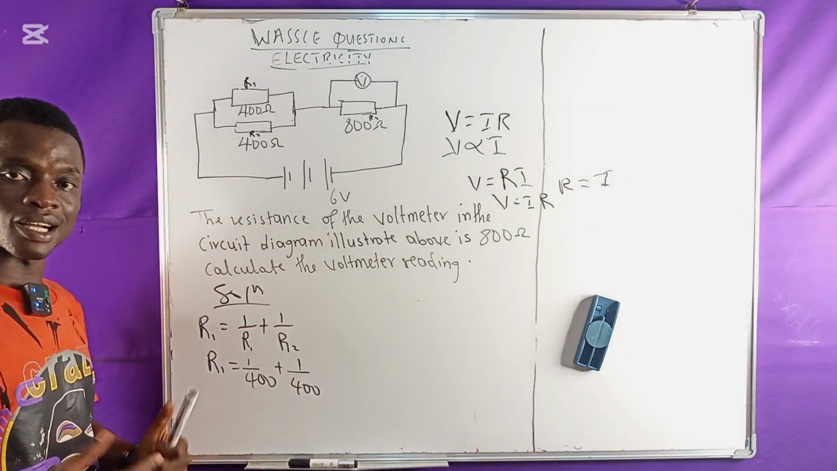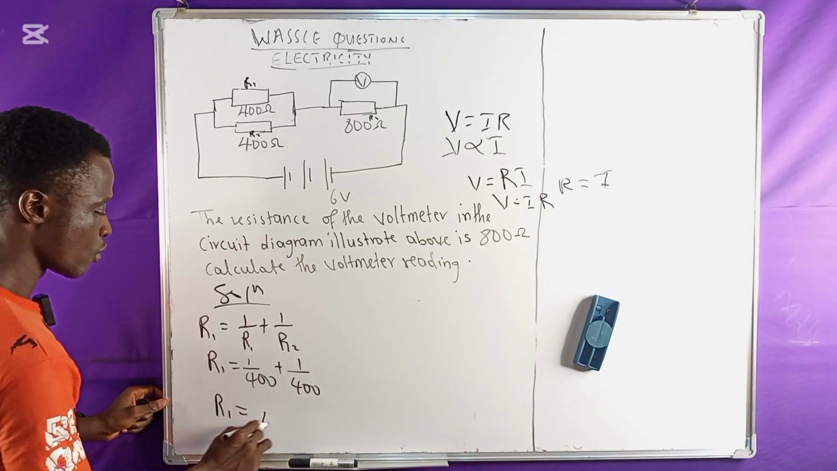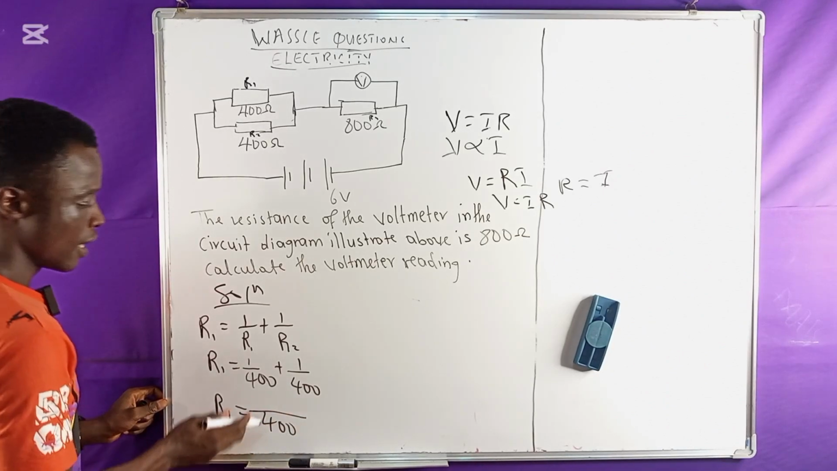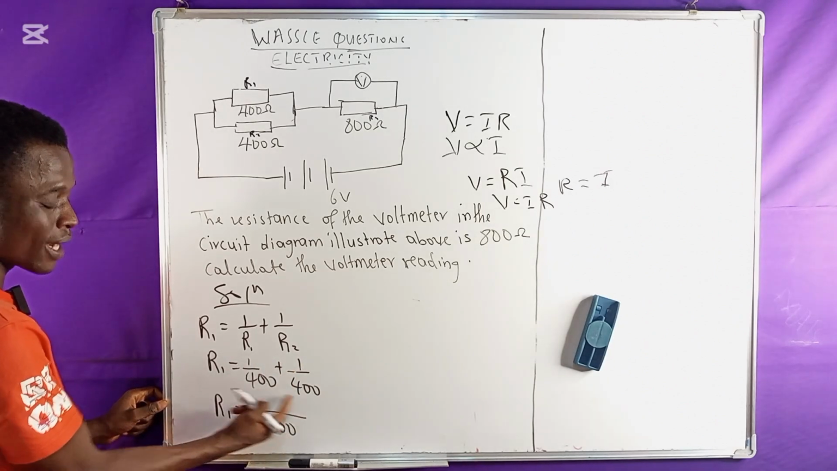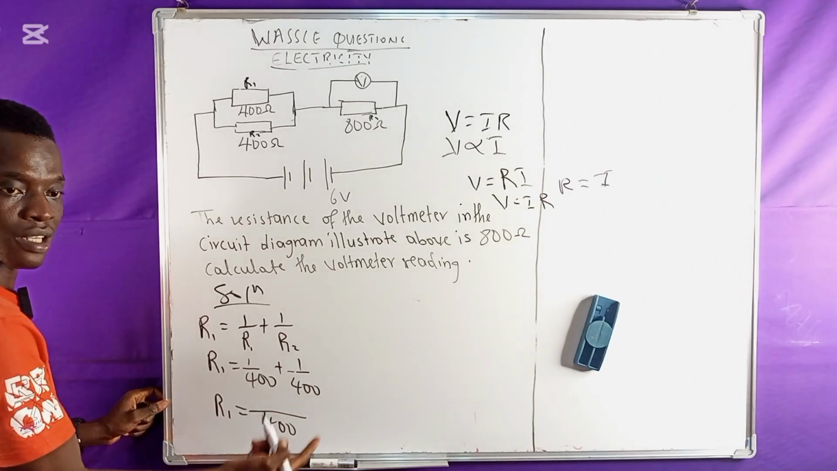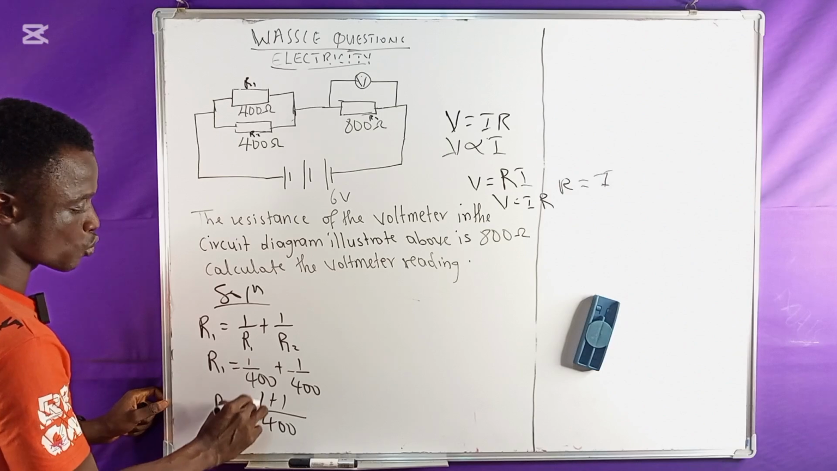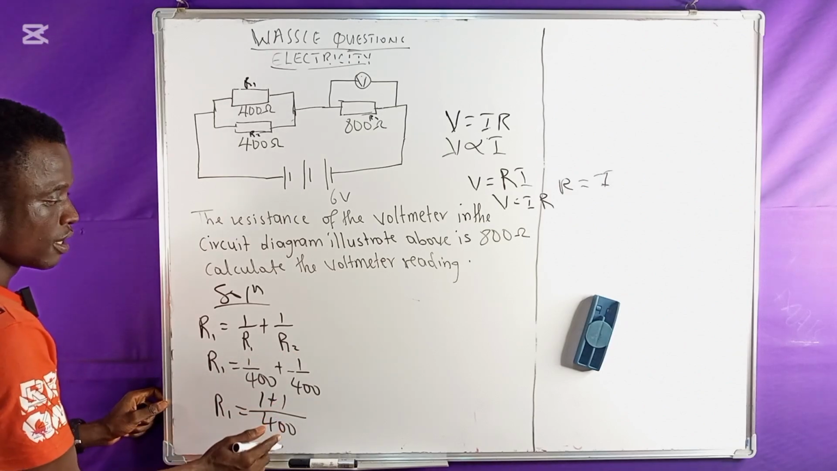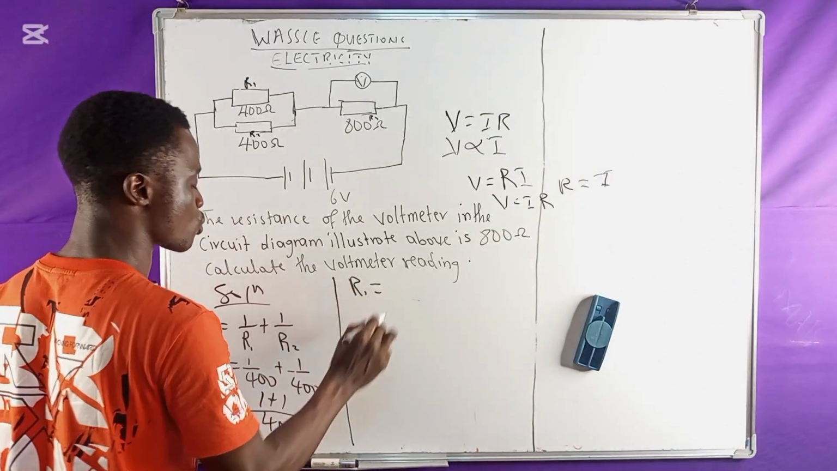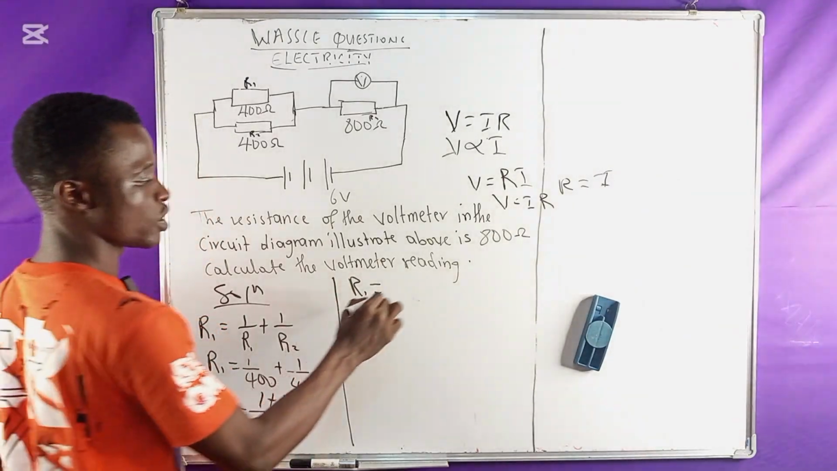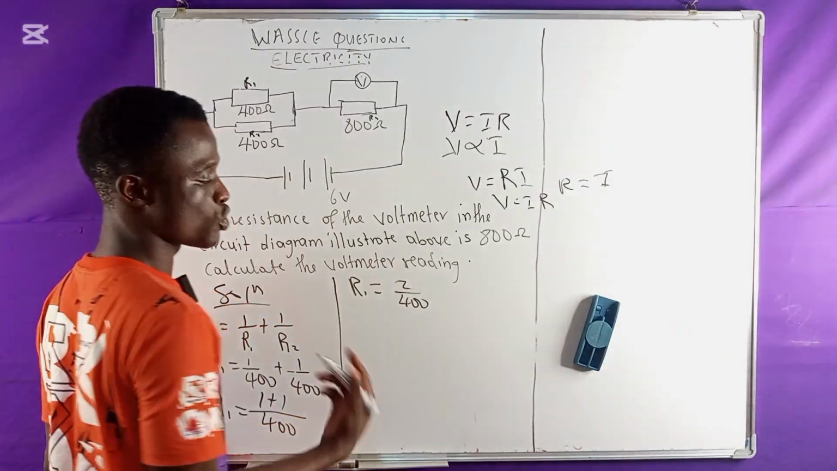So if that be the case, let us see what we have here. It means I will have 1 all over R1 equal to 400 as LCM, all over 400. I use one denominator because they are the same. In mathematics, if they are the same, you take 1, and you add the numerators. That means I have 1 plus 1 all over 400. So if I express this now, I will have 1 all over R1 equal to 2 all over 400.